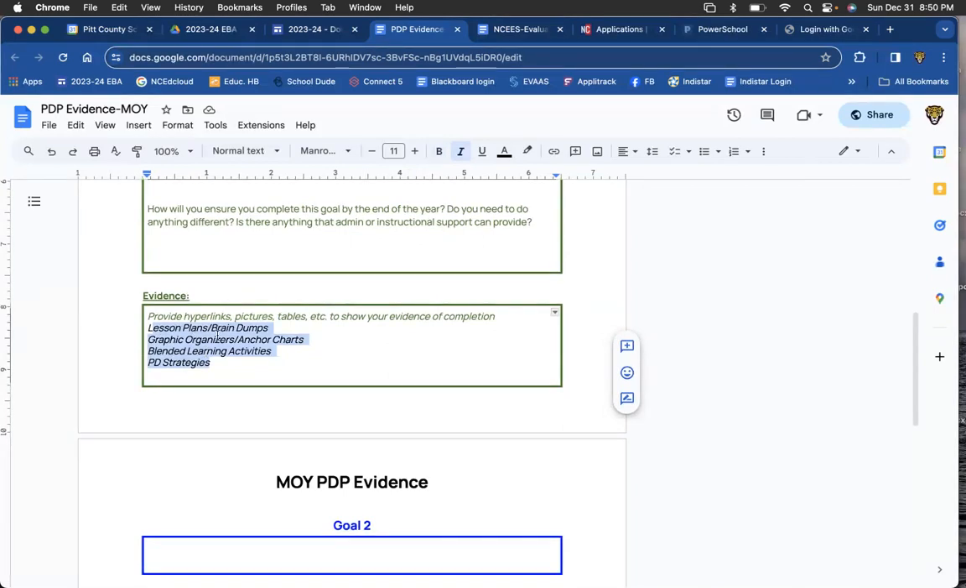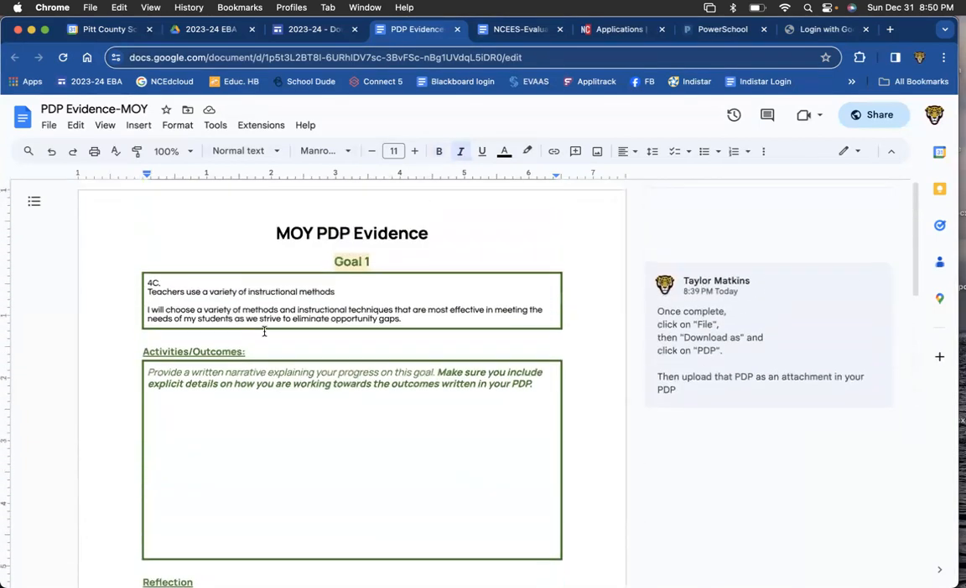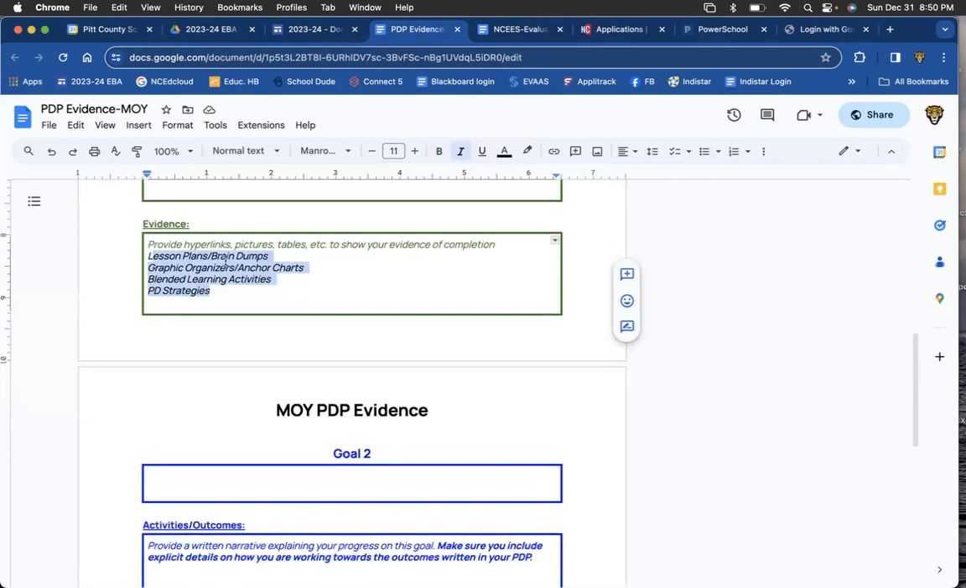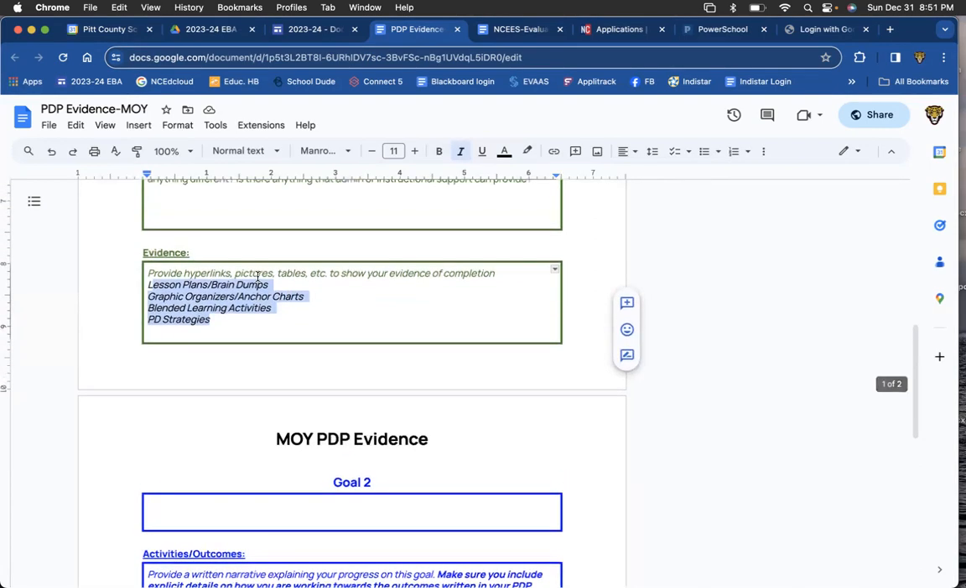So some lesson plans, some brain dumps that show and demonstrate how you're using a variety of instructional methods, graphic organizers that you're using in the classroom. That, of course, is an example of it. Anchor charts is another thing that you can take a picture of and upload. That can be evidence for you as well.